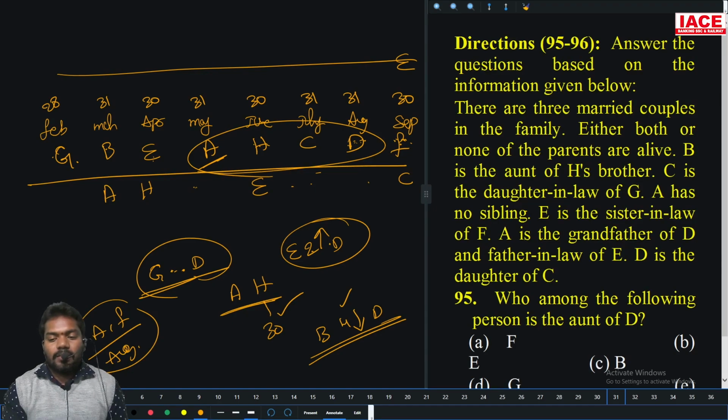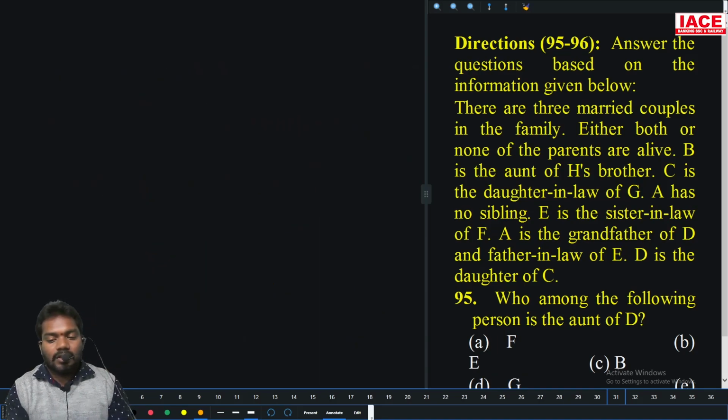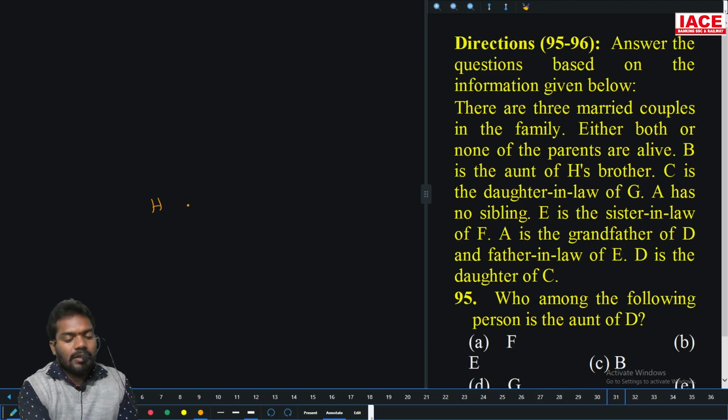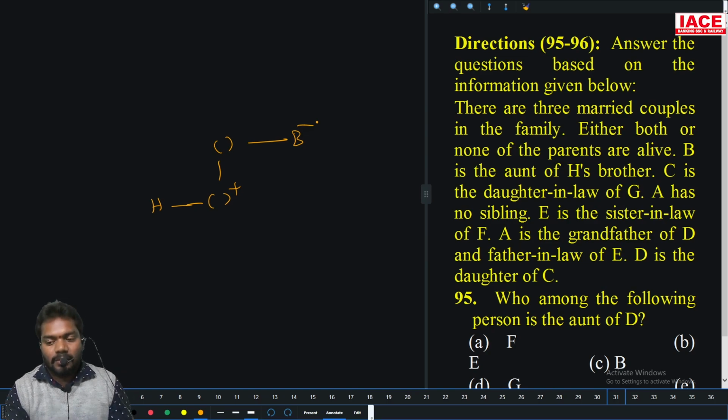Then there are 3 married couples in the family. Either both or none of the parents are alive. B is the aunt of H's brother. H's brother's aunt, okay. So B is the aunt of H's brother. C is the daughter-in-law of G.